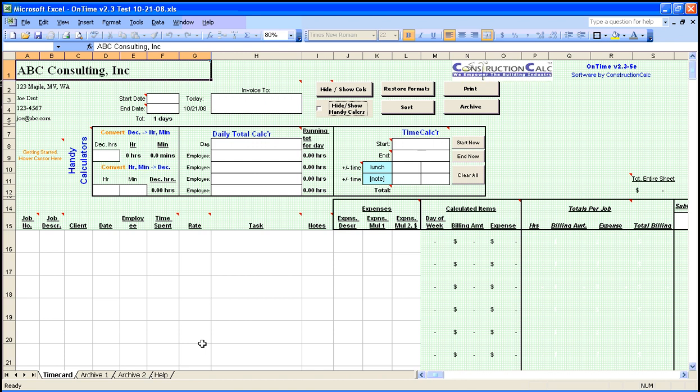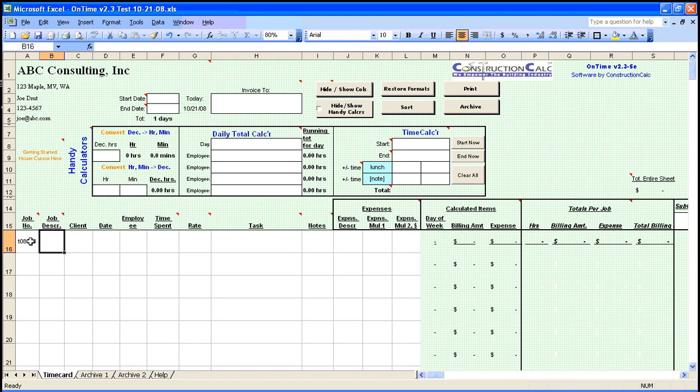Let's enter some time data. Starting in the first blank row, row 16, let's say I just finished a billable task. Job number is T08033. Hit tab. The job description is bridge, 45 foot. Client is Janicki Logging. Today's date. A quick way to enter today's date is Control semicolon.